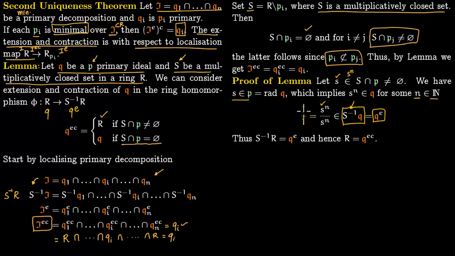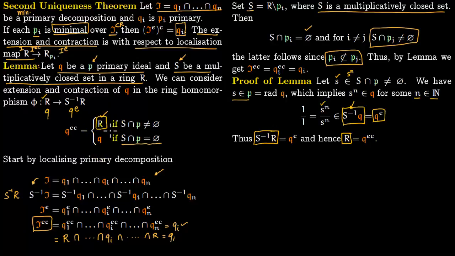Now Q extension contains 1. So if it contains 1, this Q extension is an ideal in S inverse of R. It contains 1, so it has to be equal to the entire thing, S inverse of R. So S inverse of R is equal to this Q extended, and therefore this is equal to the entire ring. So if you contract back, you will recover this entire ring R. You take S inverse of R, you contract it back, and you will get R. So that is what it is: extension, contraction, you get R.